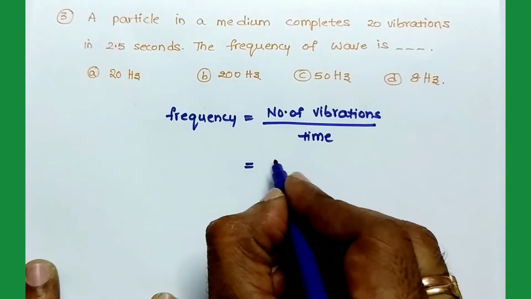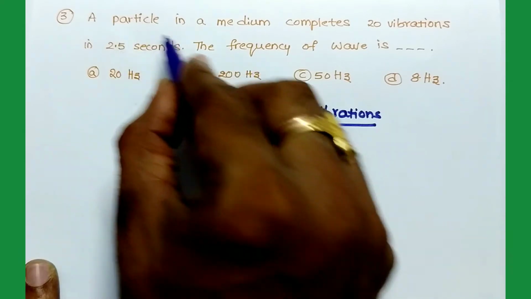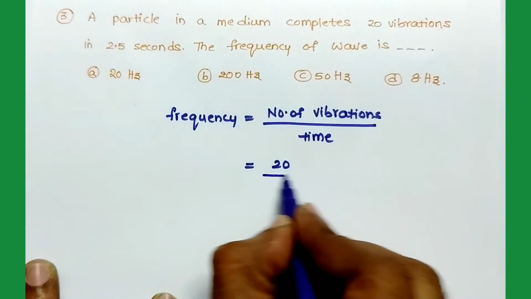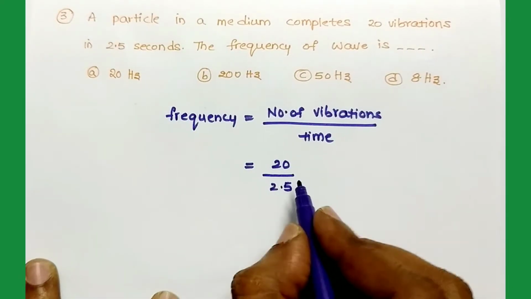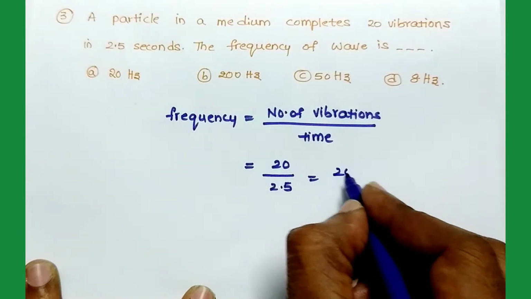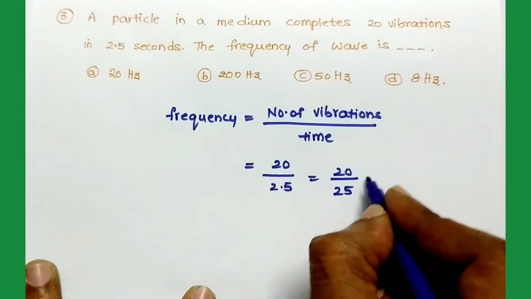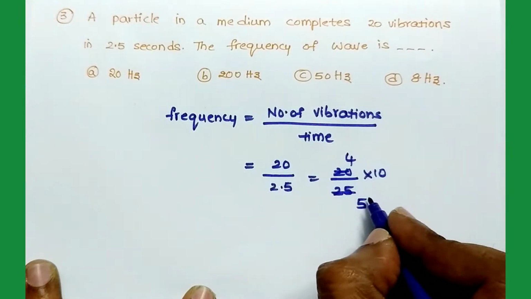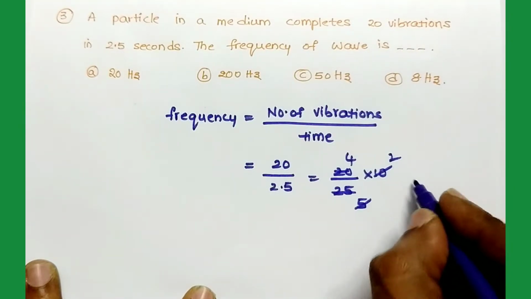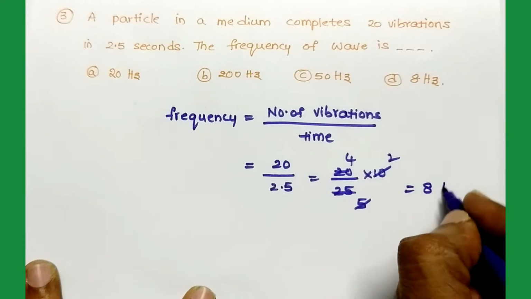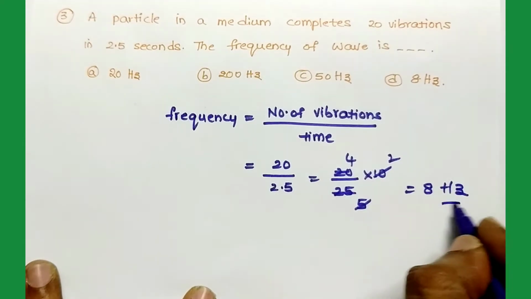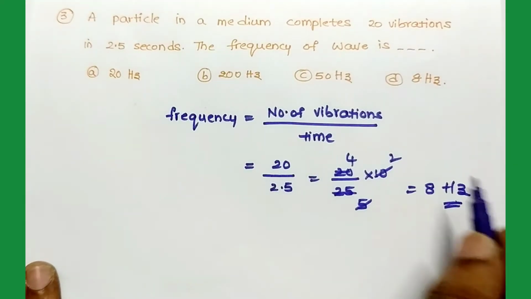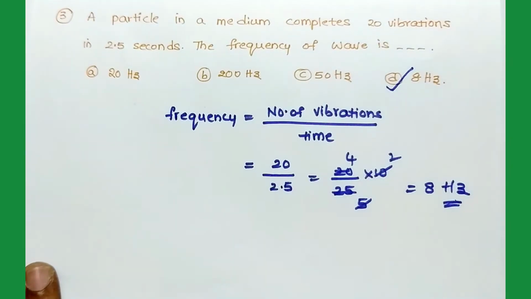This particle completes 20 vibrations in 2.5 seconds. That means it is equal to 20 by 25 into 10. So 5 fours are 20, and 2 tens, so 8 Hz. Hz is the unit for frequency, so option D is correct.